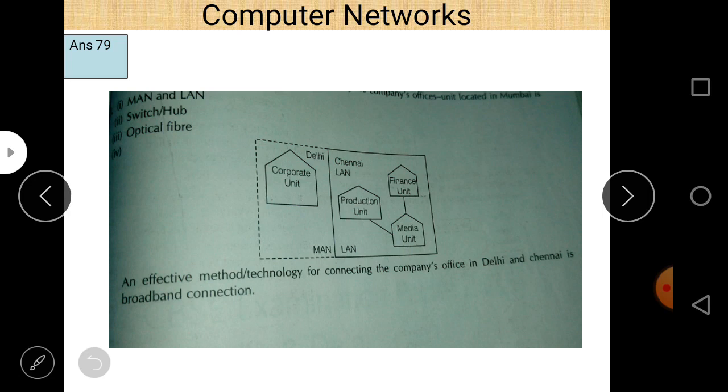at a single place. So this is all about the numerical problem. This is our last numerical regarding computer networks.